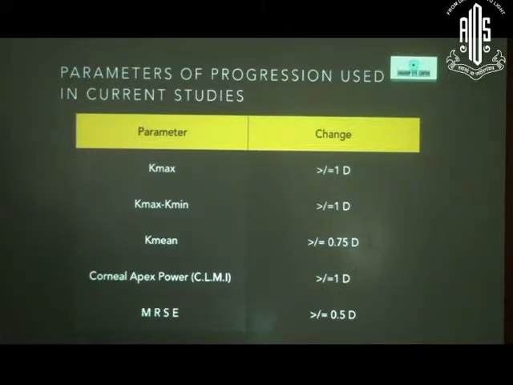And the change is basically 1 diopter for Ks, and K mean 0.75 diopters, corneal apex 1 diopter, and spherical equivalent 0.5 diopter is what has been in most of the current studies defined as progression.